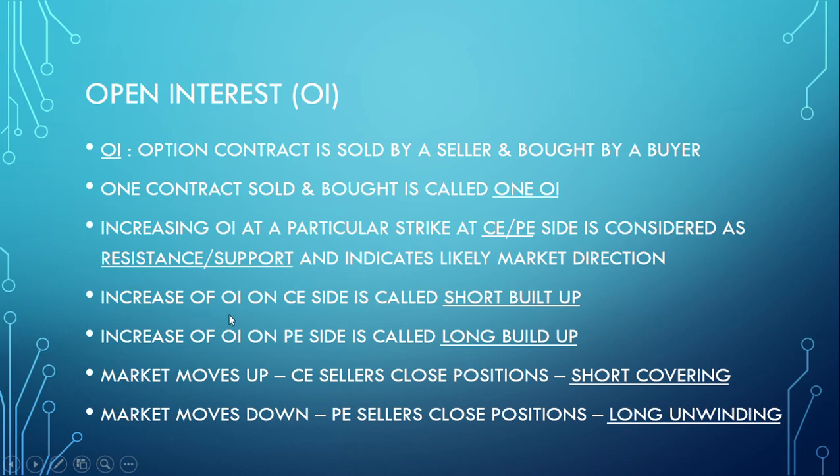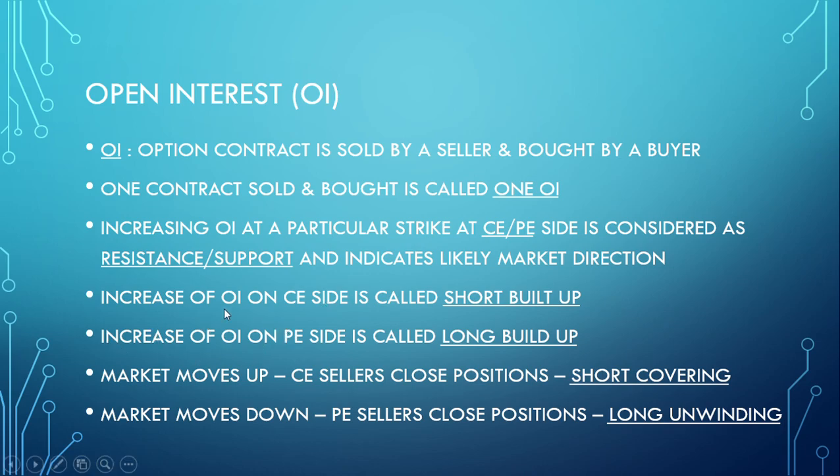So increase of OI on call side, that means when OI is counted, we always count it as selling, because the big fund houses are sellers. So when there is an increase of OI, that is, options on call side are sold, that means the view is towards the downward, and that is why selling call is basically called shorting the market.